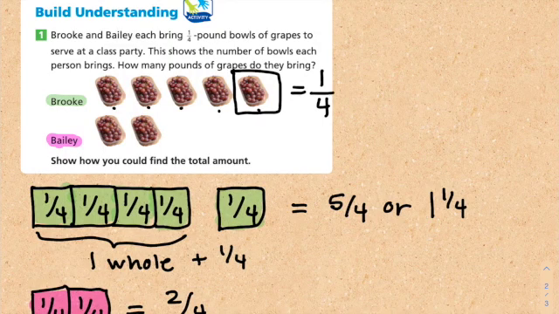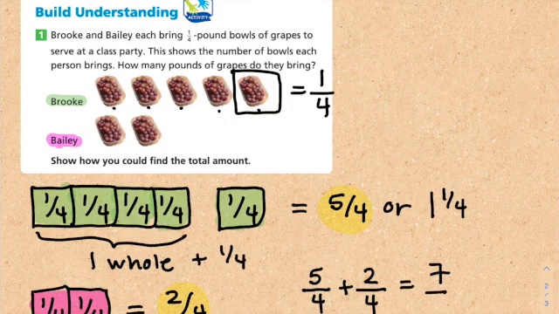Question B is, what addition equation model can you use for the problem? Well, one thing I can do is take this number right here and add it to this, and I can create the equation 5/4 plus 2/4, which would be 7/4. This could be my equation.